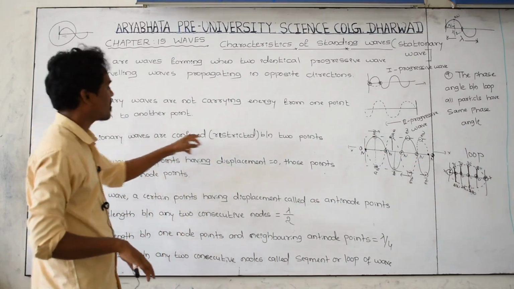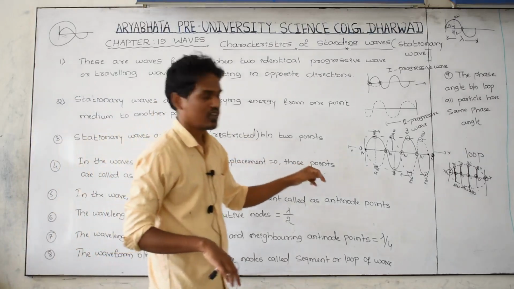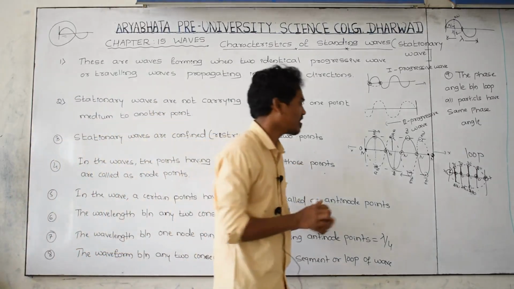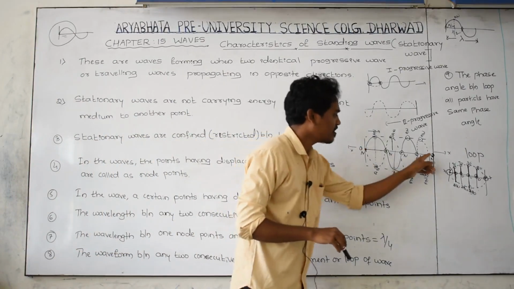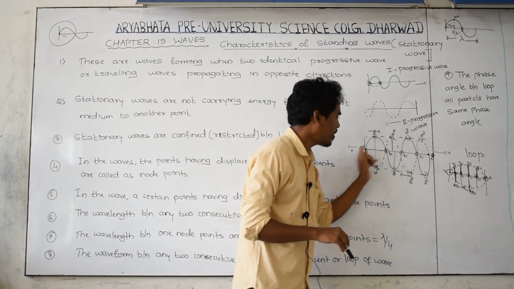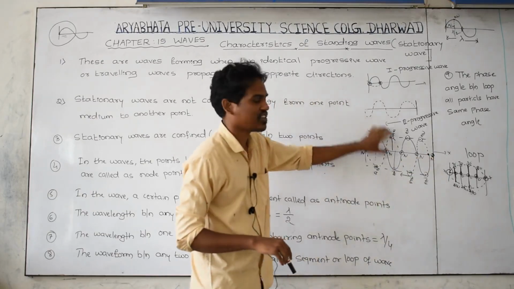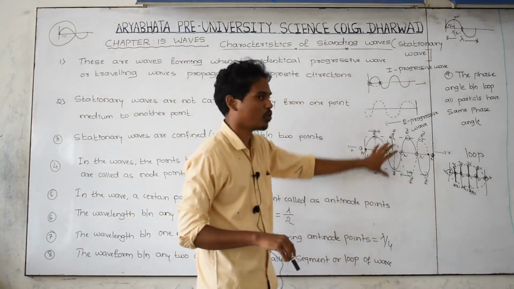The stationary wave is restricted between 2 points. The stationary wave is stranded, or it is stood up between 2 points. Between this node and this node, the first point and second point, the wave is restricted, confined or stored.